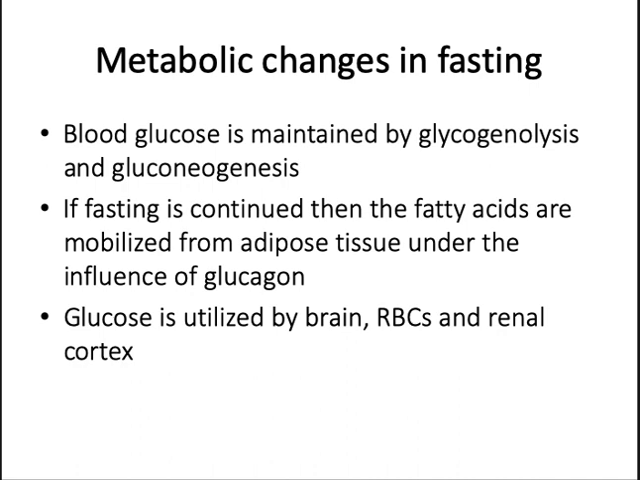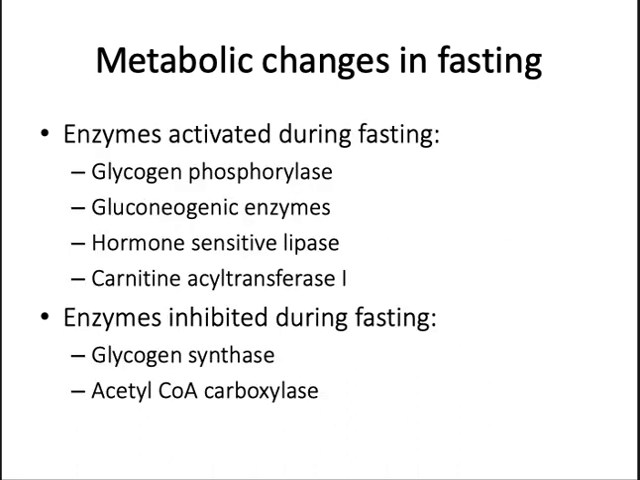So the glucose is utilized by the brain, RBCs, and the renal cortex. Next, what are the enzymes that are activated and the enzymes that are inhibited? Glycogen phosphorylase, all the glucagon hormones, hormone sensitive lipase, and carnitine acyltransferase 1 enzymes are all activated. What are the enzymes that are inhibited? That is glycogen synthase, and the acetyl-CoA carboxylase enzyme is inhibited, right?